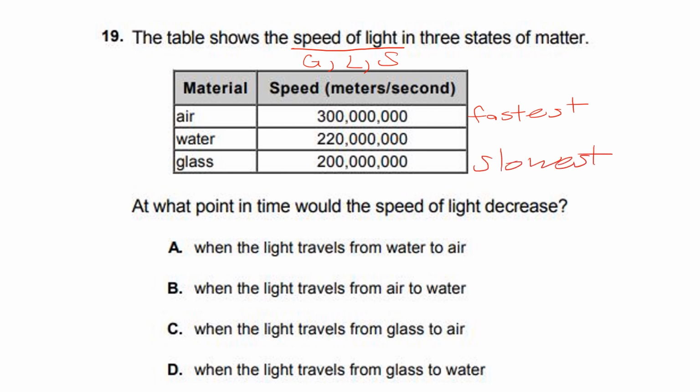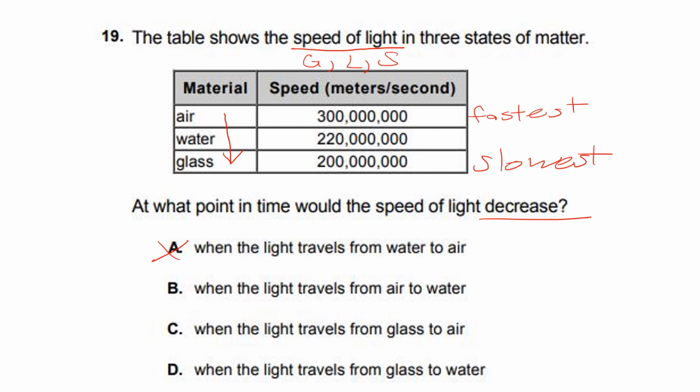At what point in time would the speed of light decrease? So as long as it's going from air to water or glass, it's going to slow down. So A, when the light travels from water to air, that means the speed actually increases if you look at these numbers. So it wouldn't be decreasing, so that can't be right.